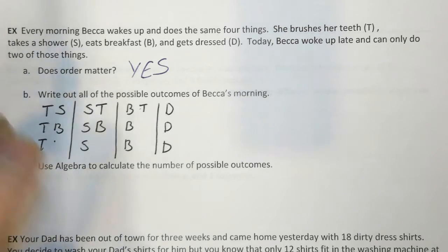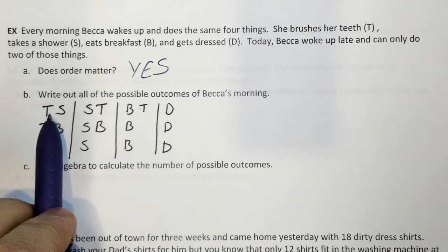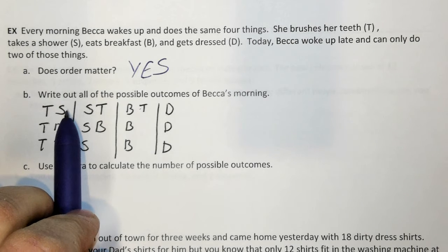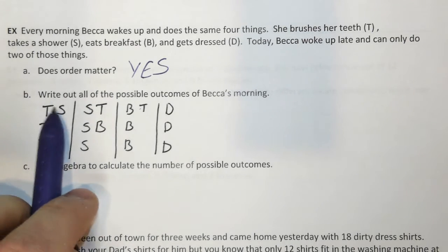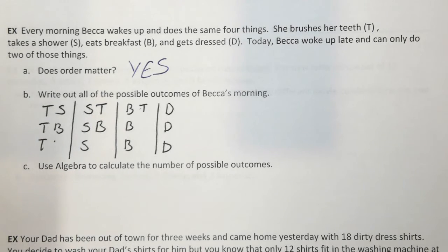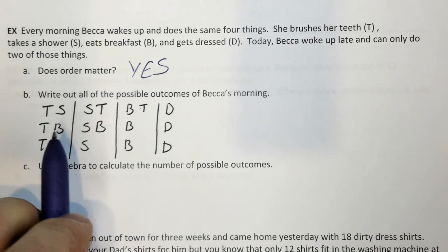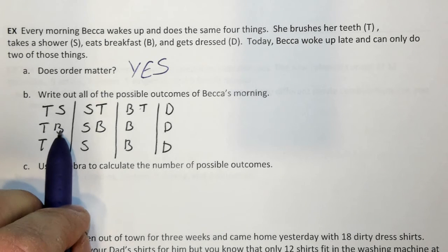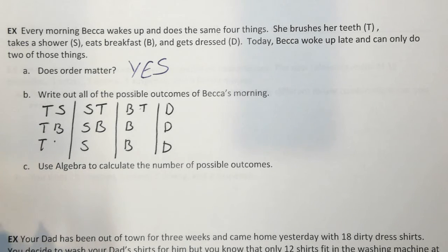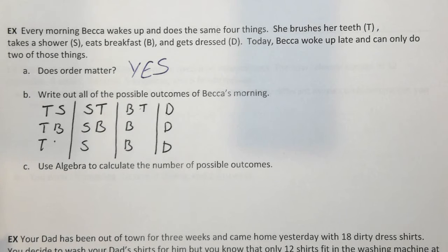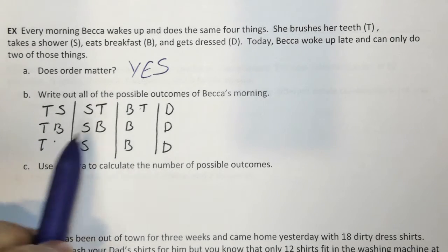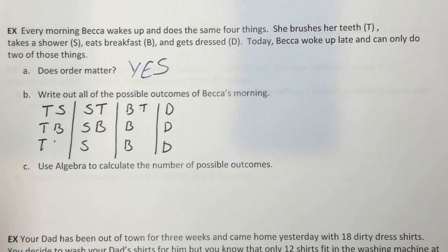So let's take a look at this case right here. What I have listed is brush her teeth and then take a shower. That sounds pretty normal. And if I flipped it, take a shower and then brush your teeth, I really don't see a big difference between these two. So that's not our best example. Let's do another one. What if we brush our teeth and then we eat breakfast? That is okay, but it's certainly not my favorite, because what if I had orange juice for breakfast and now it wouldn't taste very good? I would much rather eat breakfast and then brush my teeth. That way my orange juice will taste good and my breath will be fresh for school. So I like that one a little bit better. This one's definitely leaning more towards order being a bit more important.